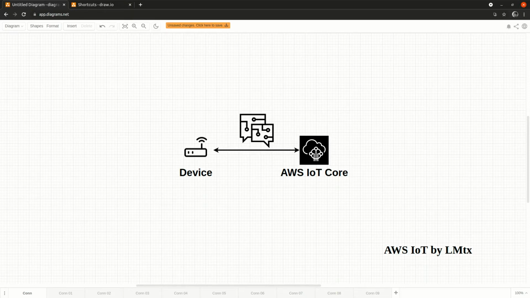Hello, it's LMTX, and today I would like to talk about the connectivity between the IoT device and the AWS